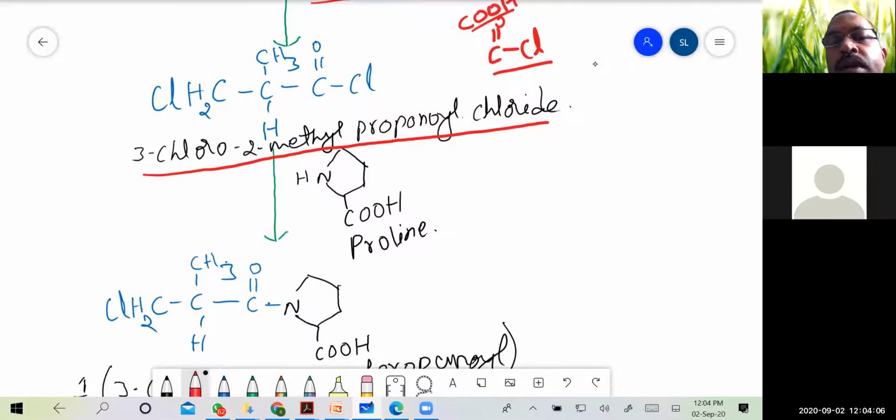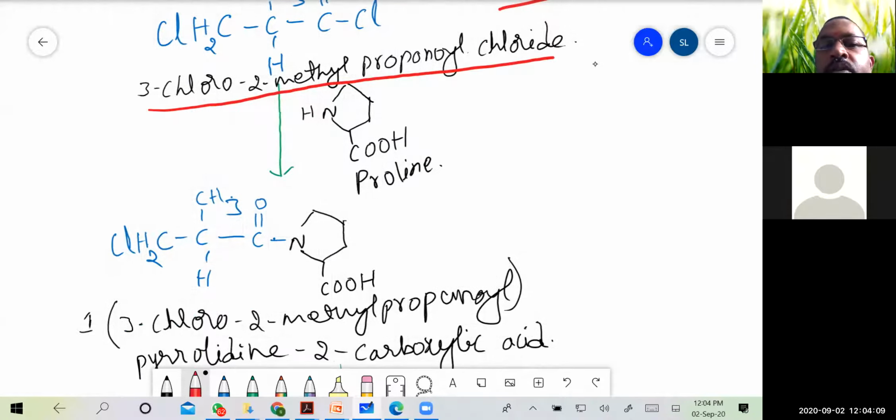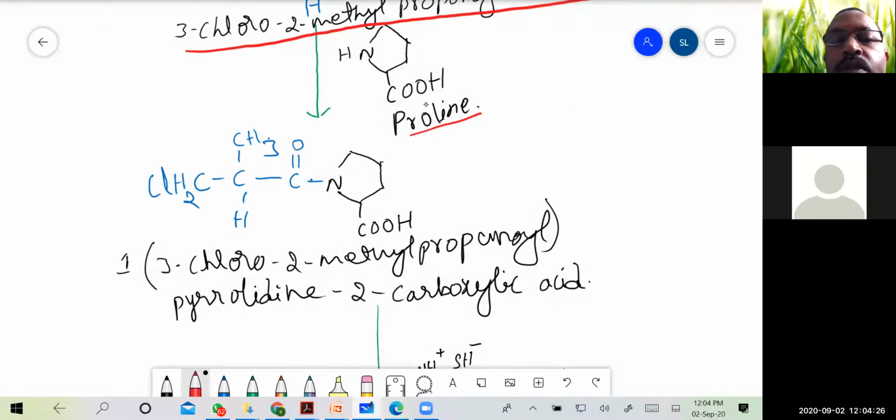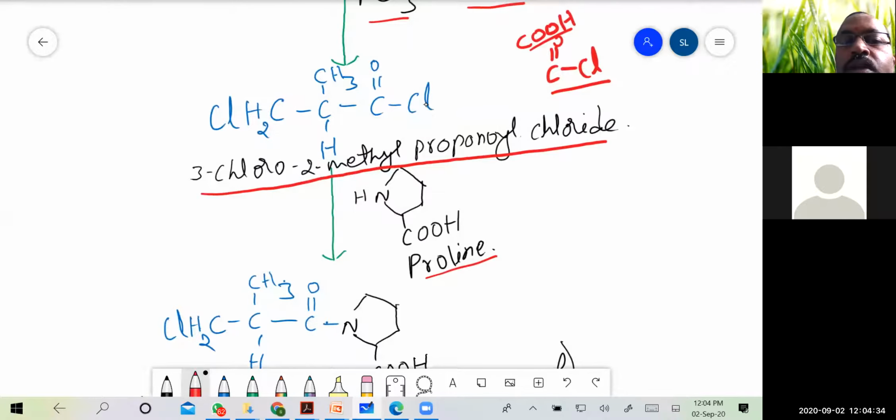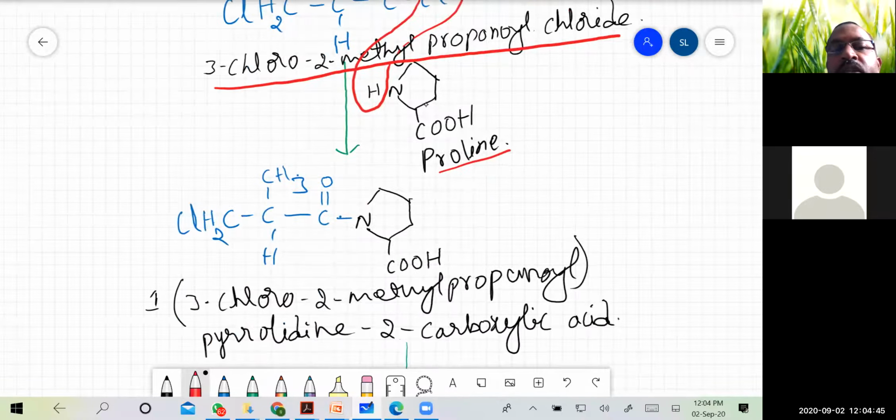So the formed compound is 3-chloro-2-methyl propionyl chloride, and to this we add proline, as we have seen in the development of ACE inhibitors. Here HCl is removed, that is, the proton of the amine in proline and the chlorine are removed, and thereby the attachment takes place.